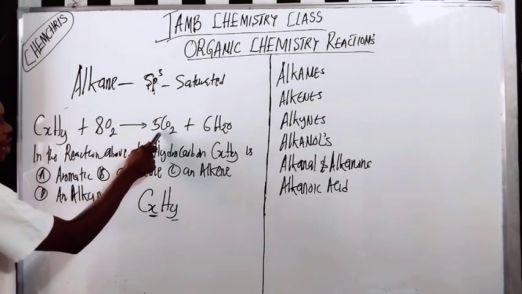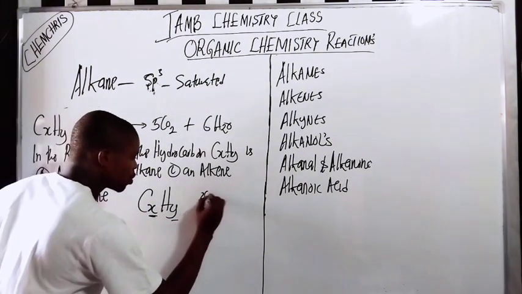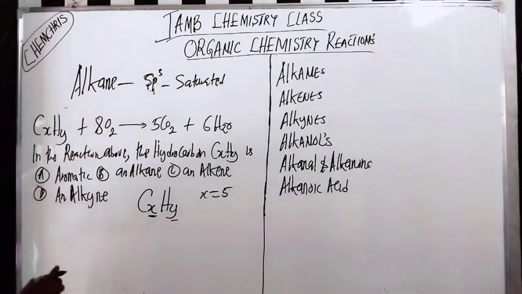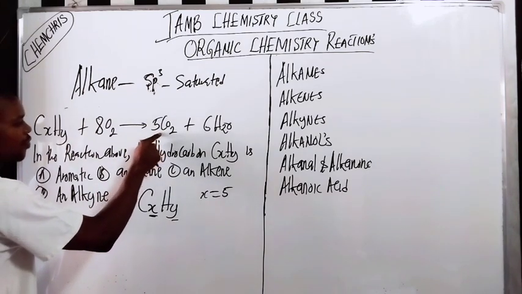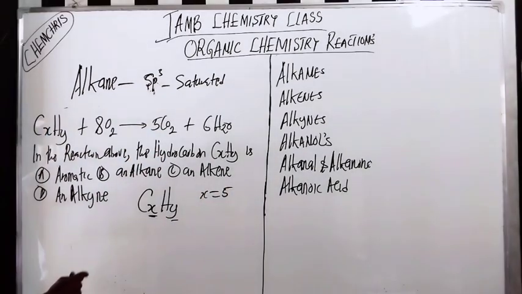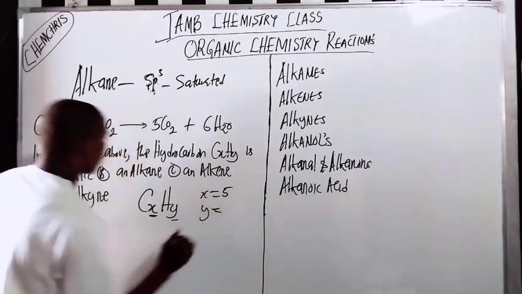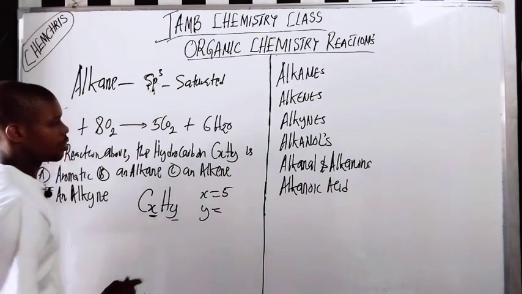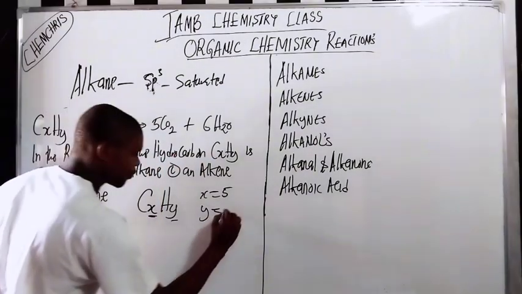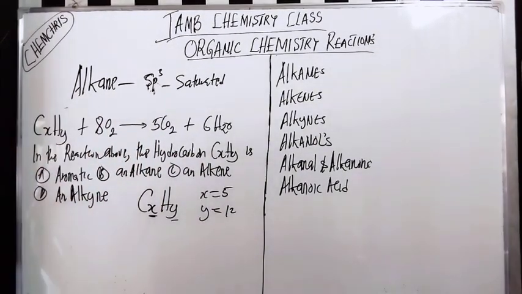Because here we have CxHy, how many carbon atoms do you have? You have 5 carbon atoms. So my x is equal to 5, because x means the number of carbon atoms. The next is my y. y is the number of hydrogen atoms. How many hydrogen atoms do you have here? 6 times 2 is 12. So the hydrocarbon is C5H12.